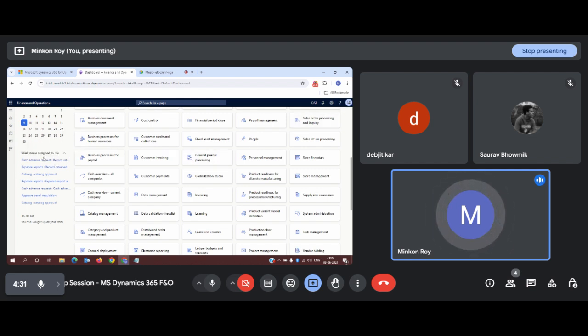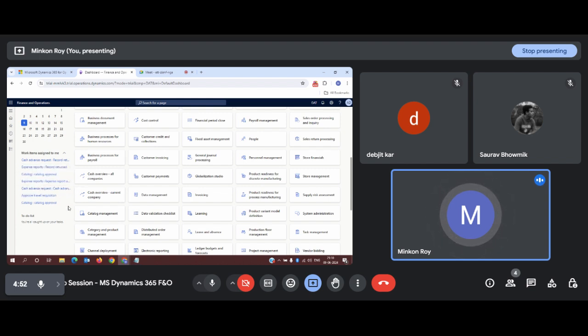Since this is my admin page, I can see a lot of tasks assigned to me which require approval. Maybe I approve a travel requisition, a catalog that needs approval to be designated into the system, or an expense report that needs to be returned.